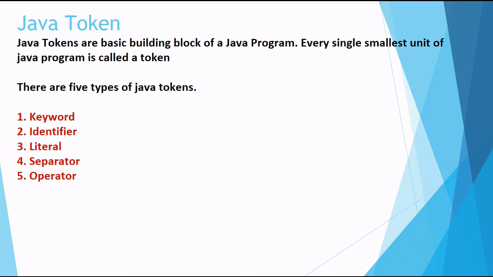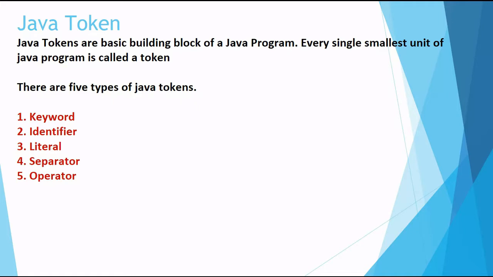I had discussed keywords and identifiers, but I am repeating them from Java tokens. Java tokens are the basic building blocks of a Java program. Every single smallest unit of a Java program is called a token. If you write anything in a Java program, it falls in one of these sections: it is a keyword, an identifier, a literal, a separator, or an operator. Let us see each of them.